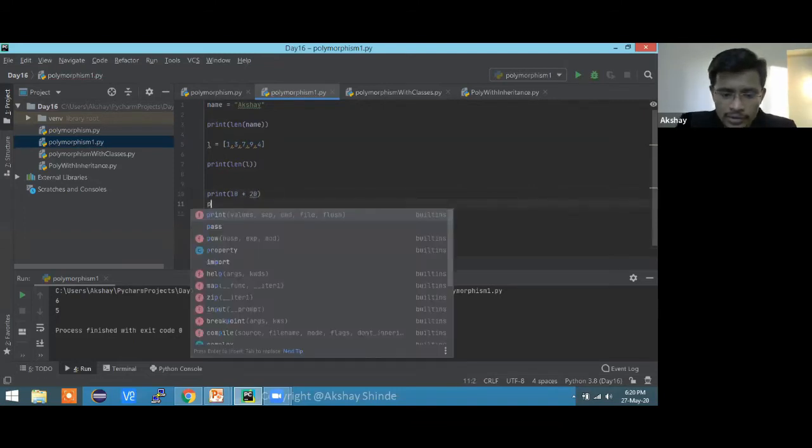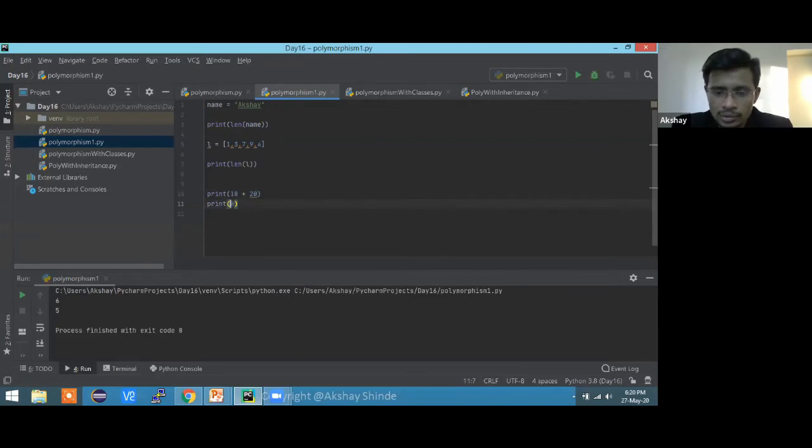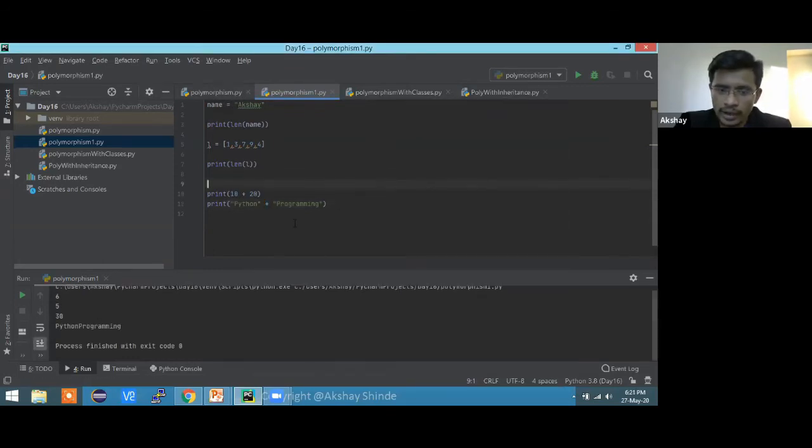But if I use the same operator with two strings, Python plus programming, then it is not addition over here, it is a concatenation operator, which will concatenate two strings. Python is directly added in front of that, and the first one did addition for us.